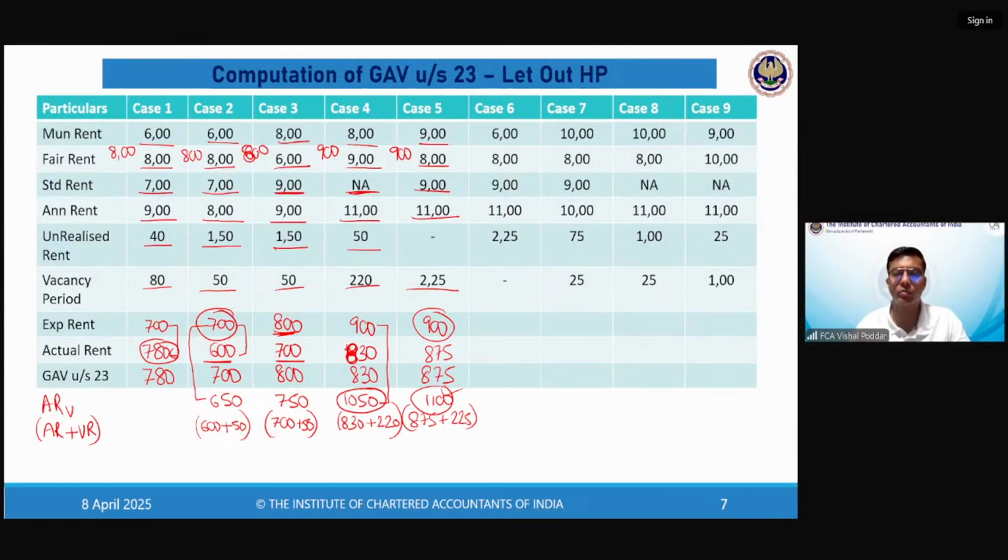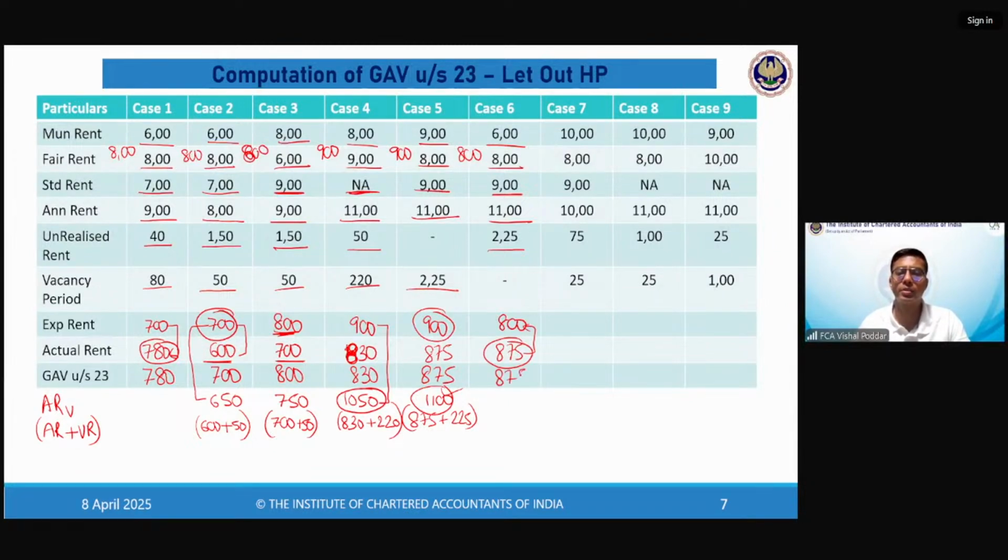Now, next. 600 plus 800, 800 compared with 900, whichever is lower. So 800. 1100 minus 225 is 875. Correct? Now 875 compared with 800. Already my AR is higher.